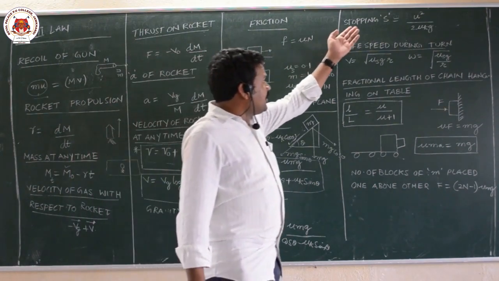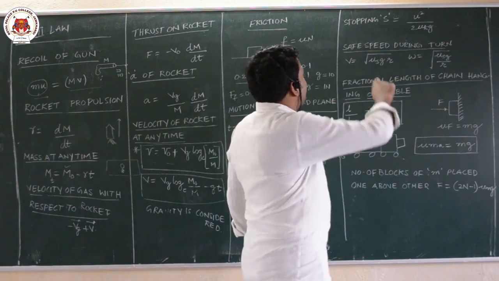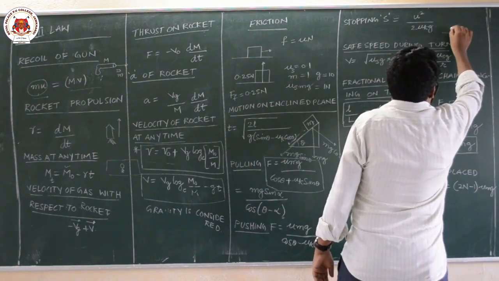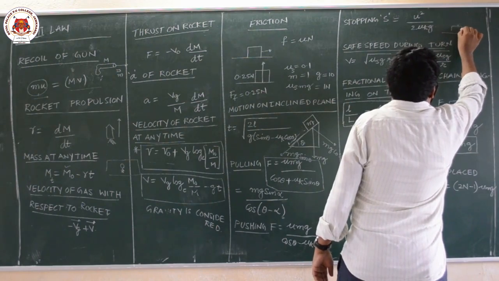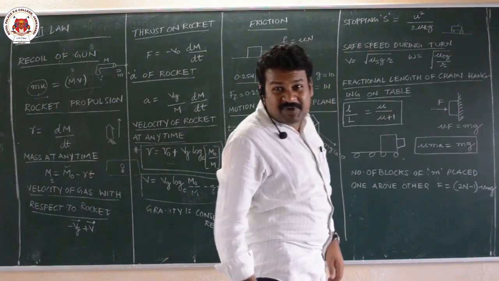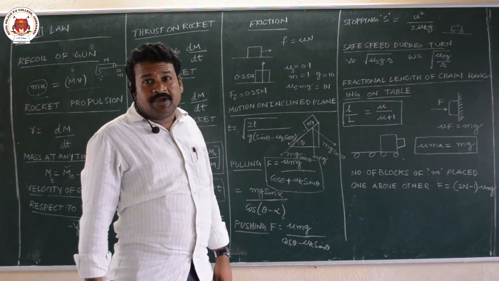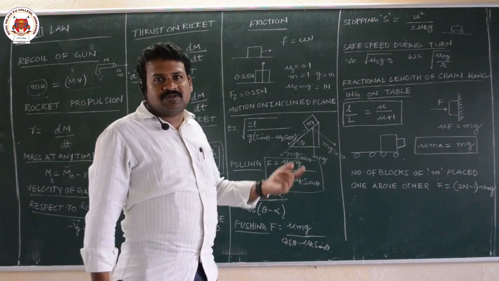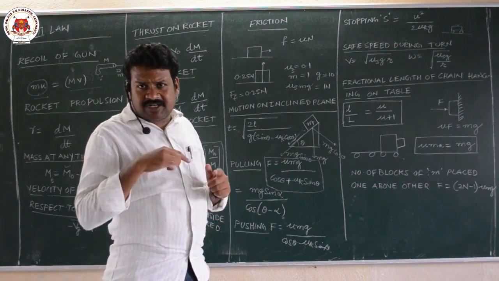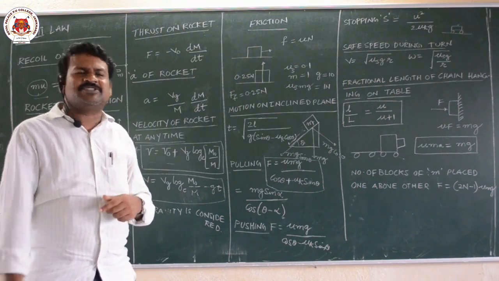Next will be stopping distance. Stopping distance means when you are moving in a vehicle, the vehicle stops because of friction. A person walks because of friction. To stop a vehicle, friction is required. But because of friction, the tires get wear and tear. There are some advantages as well as disadvantages.